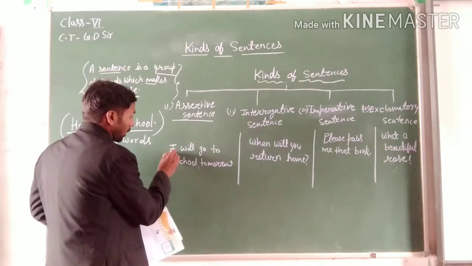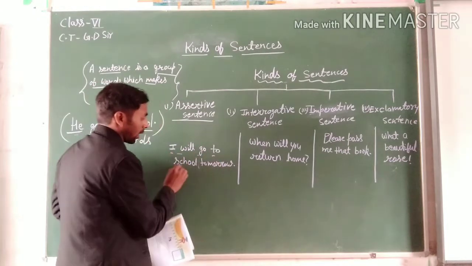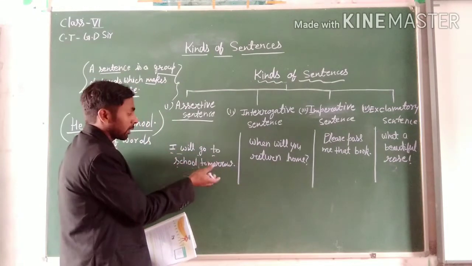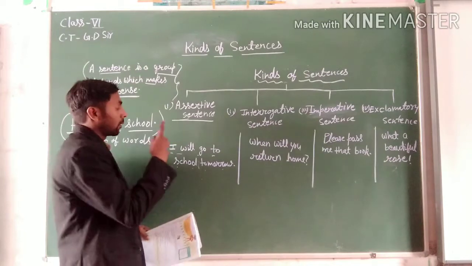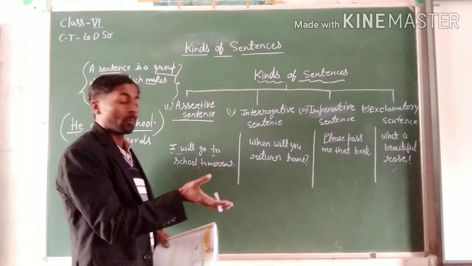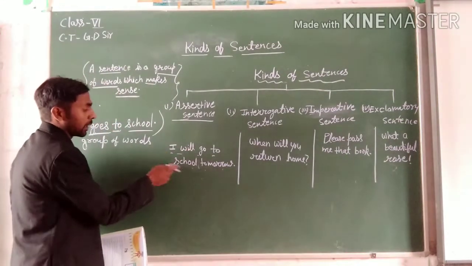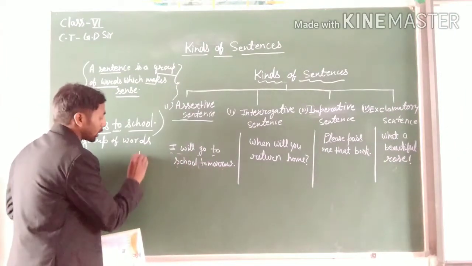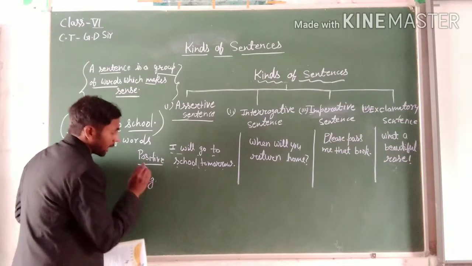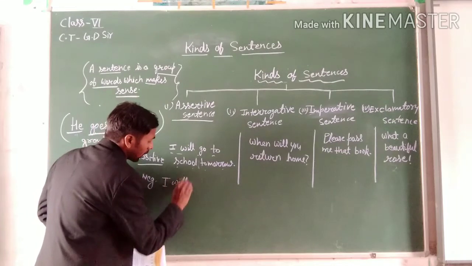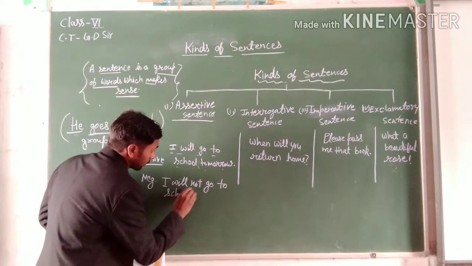For example, I will go to school. In this sentence, you can say this is a statement, or this is declared by someone. So it will be an assertive sentence. And an assertive sentence will be divided into 2 parts. First is positive and second is negative. Here you can see, I will go to school tomorrow. It is the positive. And its negative will be, I will not go to school tomorrow.